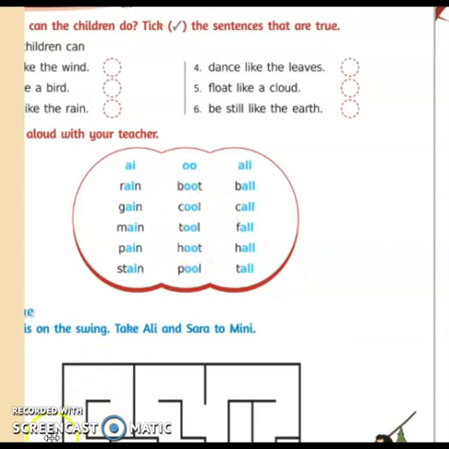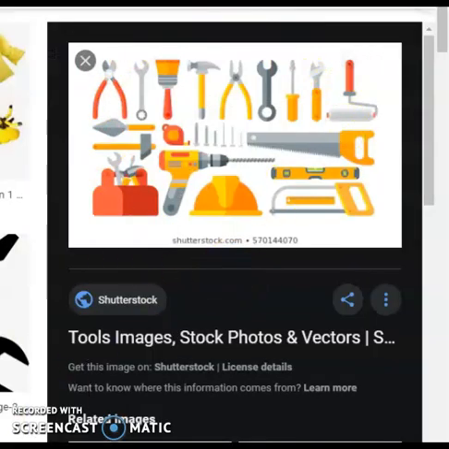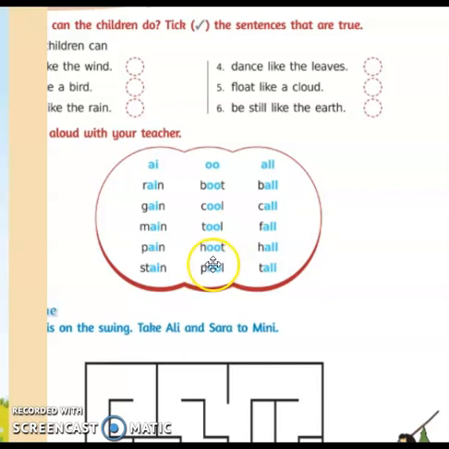T-O-O-L, tool. All these are tools. Next, H-O-O-T, hoot. That's the sound of an owl. Hoot, hoot, hoot. Next, P-O-O-L, pool, swimming pool. Next, learn A-L-L words. B-A-L-L, ball. C-A-L-L, call. F-A-L-L, fall. H-A-L-L, hall. T-A-L-L, tall. Please read these words aloud and practice again.